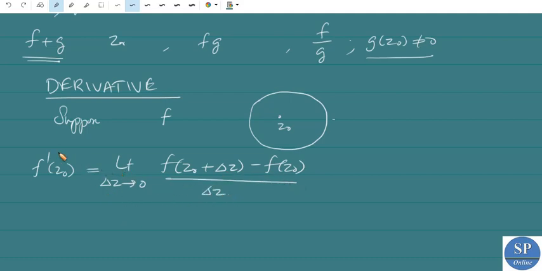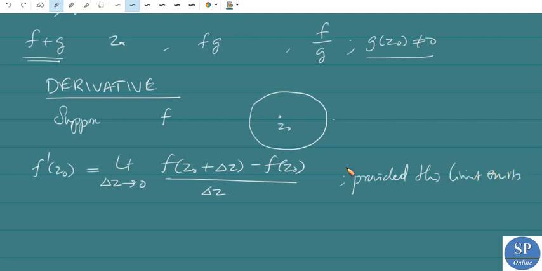As we say in the real case, if a function f is defined at the point z0 and in a neighborhood of it, we can define the derivative of f at the point z0 as f dash of z0 is equal to limit delta z tends to 0 f of z0 plus delta z minus f of z0 divided by delta z, provided this limit exists.